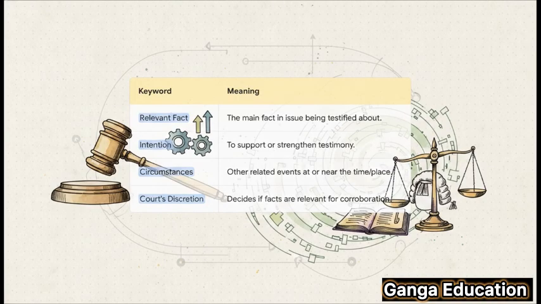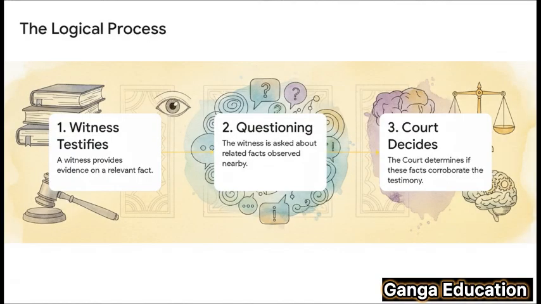In this section, there are a few key ingredients. First, you need a relevant fact. That's the main point the witness is talking about. Second, the whole reason for asking more questions has to be the intention to corroborate. Third, those questions have to be about surrounding circumstances, other stuff the witness saw or heard. And finally, and this is crucial, it's always up to the discretion of the court to decide if those extra details are actually relevant.